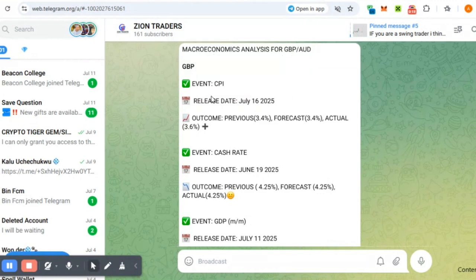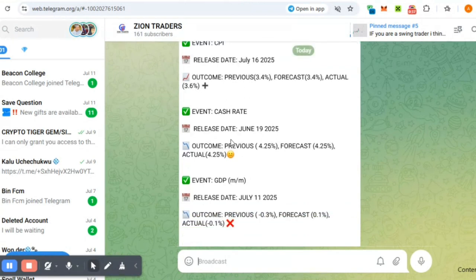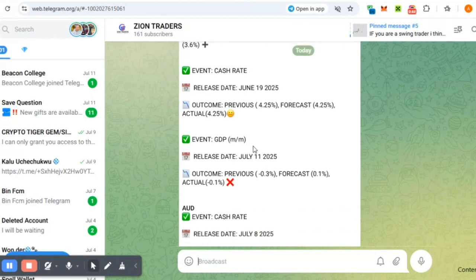As for GBP, we can see that the last event, which is CPI, was released on the 16th of July, and the outcome was 3.6%. However, the previous was 3.4%, and the forecast was 3.4%, as you can see right here. So this is positive for GBP. As for the cash rate, which is the interest rate, it was not hiked, so it remained as it was. It was forecasted and it was previously, as you can see right here.